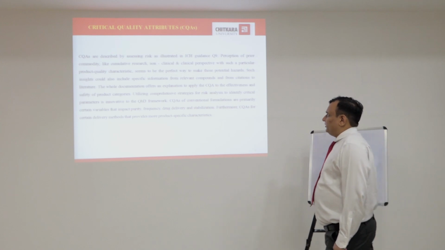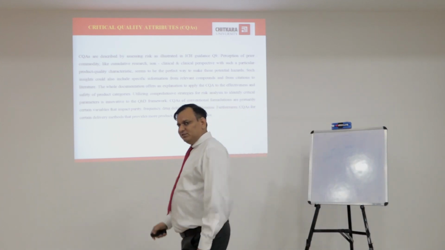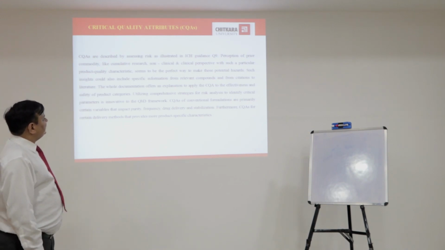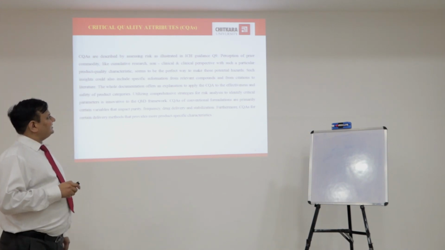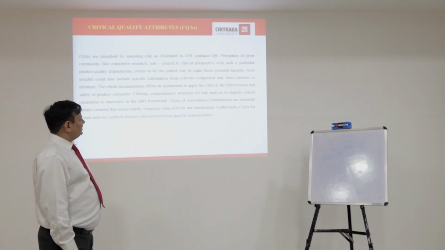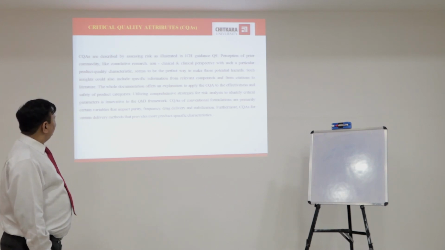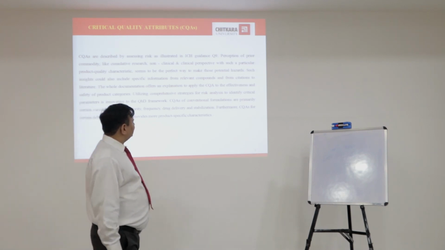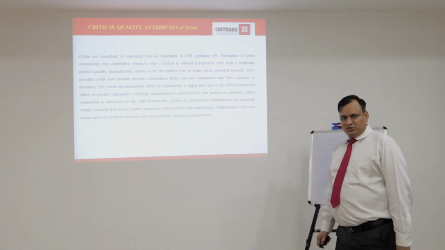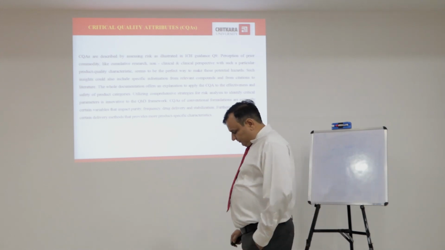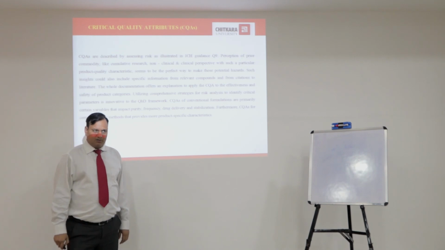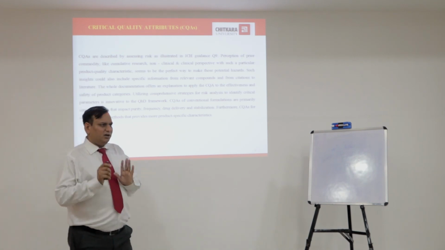Next, critical quality attributes, as discussed earlier. CQAs are described by assessing risk as illustrated in ICH guidance Q9. Perception of prior knowledge, like research, non-clinical and clinical perspective, with a particular product quality characteristic seems to be the perfect way for making a particular type of formulation. In critical quality attributes, if we talk about the formulation of a tablet or a novel drug delivery system, we select different types of critical quality attributes.